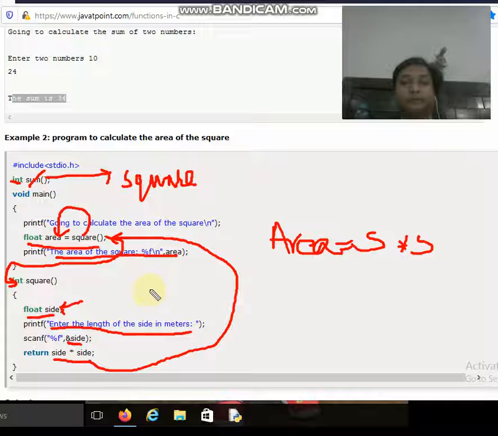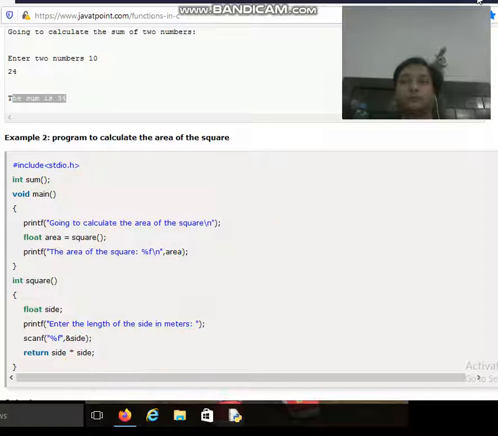So the same processing, or same type of working, is here. The only difference between the last program and this program is that over here the return type of the function is not integer but float. So we are returning the float type of value to the calling function.